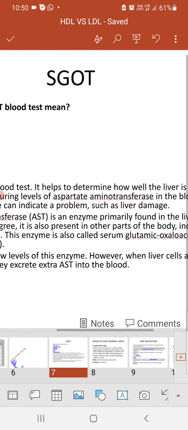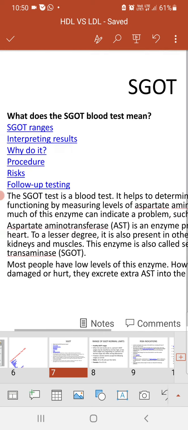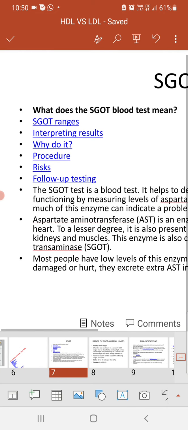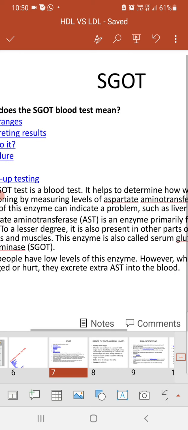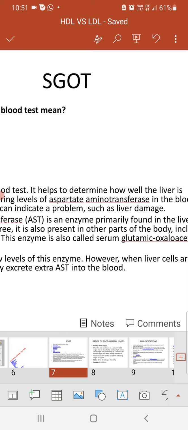The level of aspartate aminotransferase will determine how well the liver is functioning. A high level of this enzyme can indicate a problem. A high range of this enzyme gives signs of liver abnormality, such as liver damage.